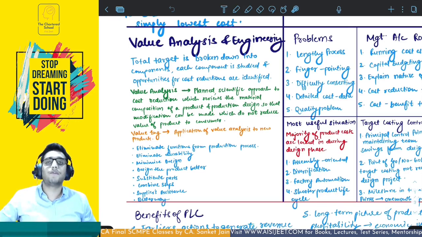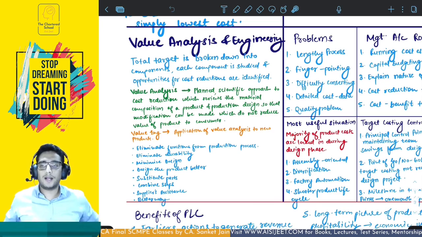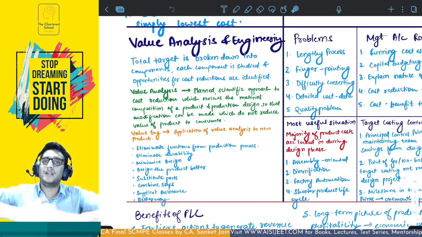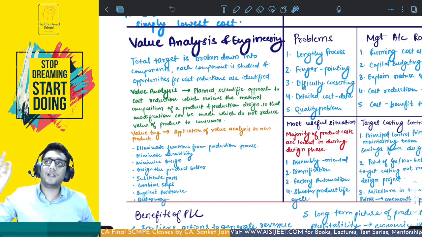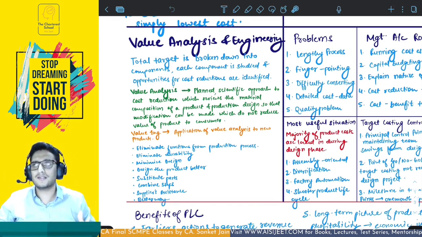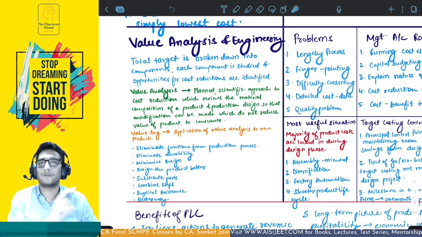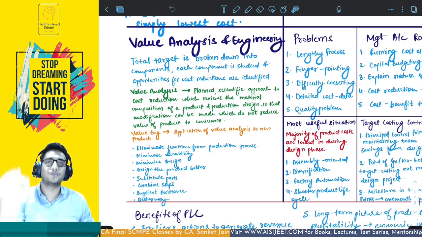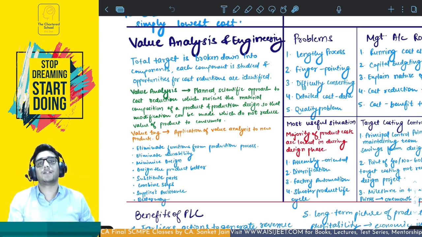The third thing is functional analysis. Okay, I haven't written here, but it's there in the book. So functional analysis is there in Anjum's book as well as the study material also. It must be there in a case scenario. So functional analysis is that you are trying to understand what kind of functions are being added to a product. You are separating each of these functions from the product, seeing if any of the function makes sense to the customer. Makes sense as in if it adds value, if it is valuable for the customer. If it's not, remove it, reduce the cost. If it is, add it, add the value.